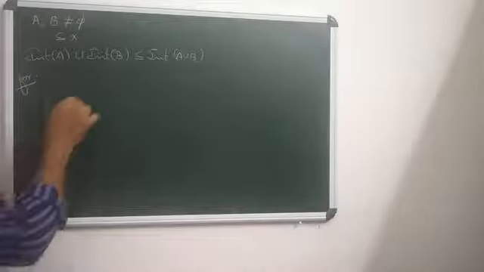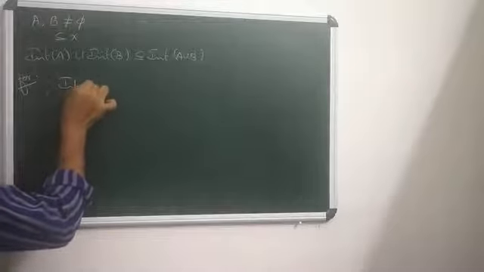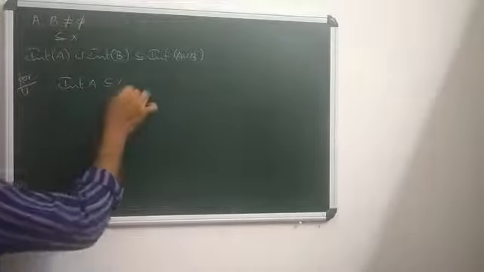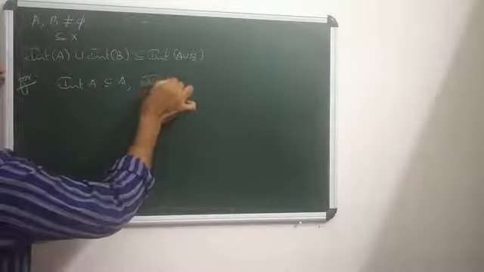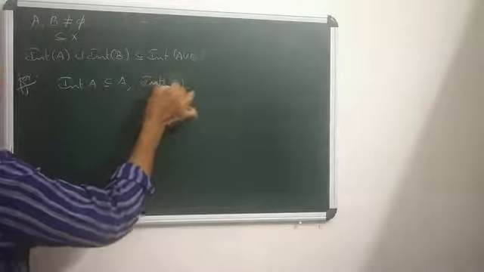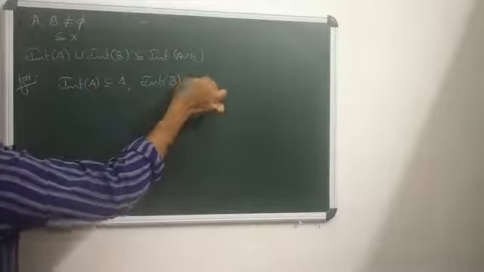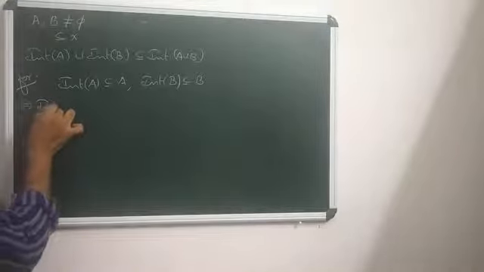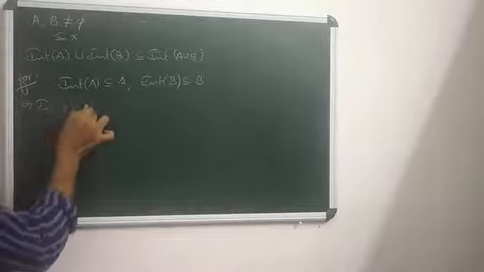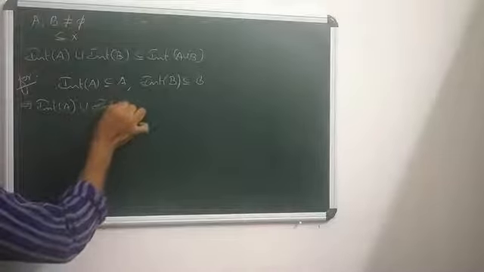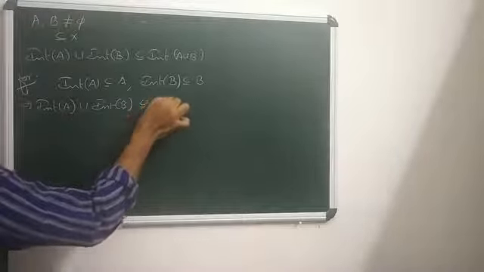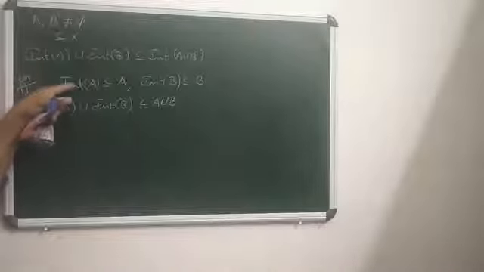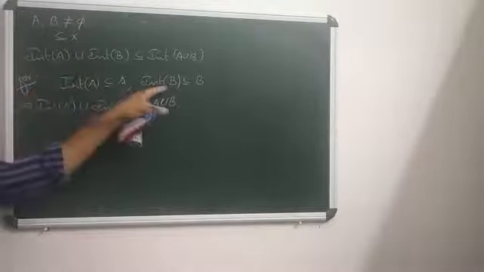So we know that interior A is a part of A. But similarly, interior B is also part of B. Then interior A union interior B is a part of A union B. But we know that interior A is an open set, interior B is an open set.